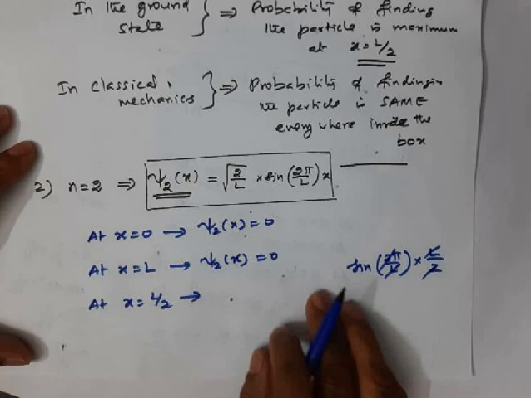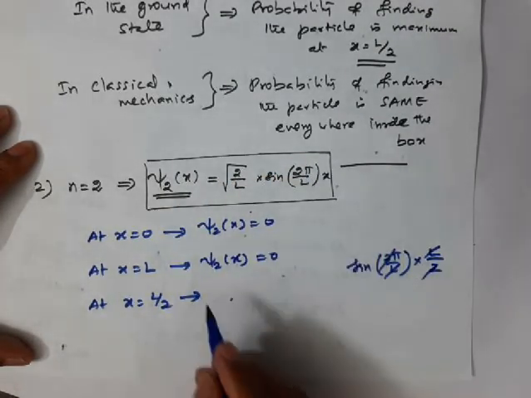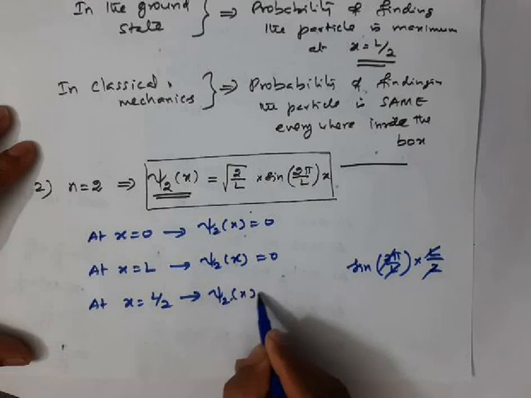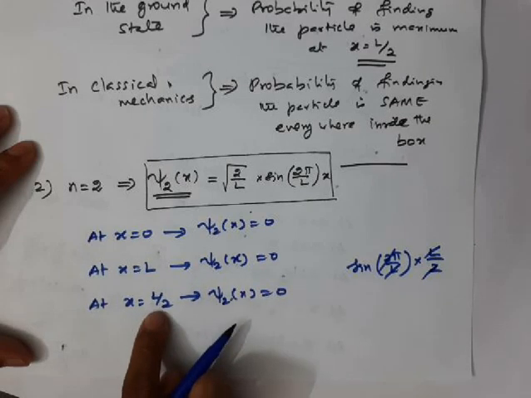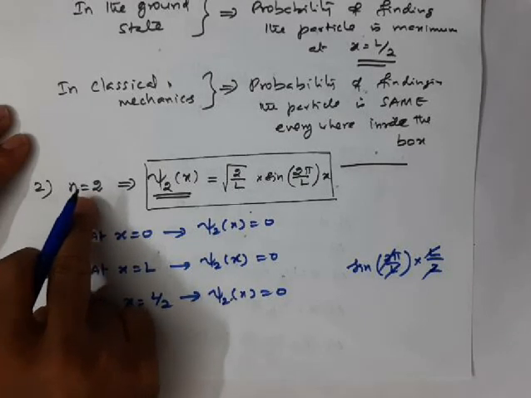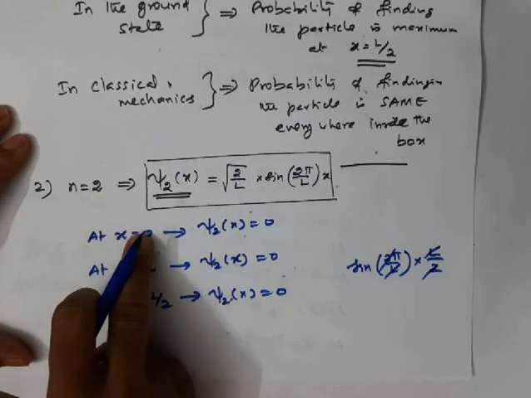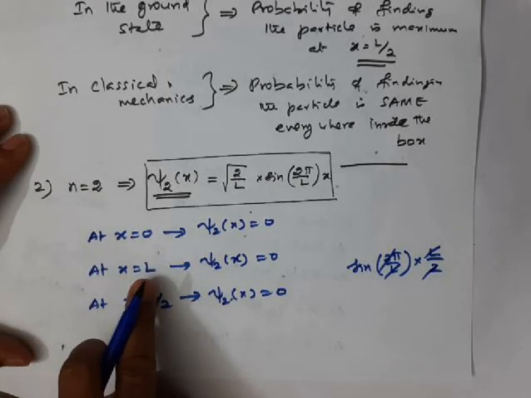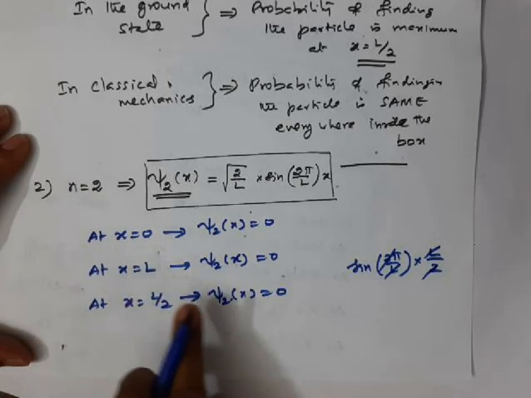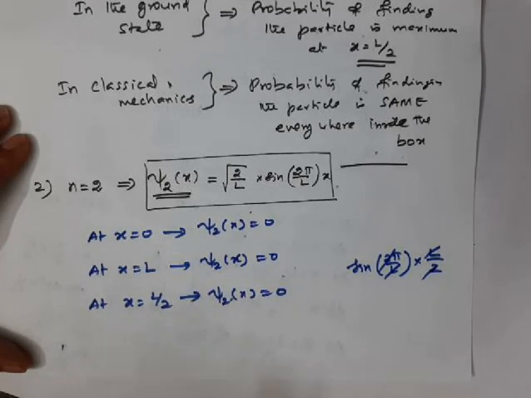So sine pi is 0, and 0 into this also becomes 0. So the wave function again becomes 0 at the middle of the box. This is with respect to the first excited state. For the first excited state, the wave function is 0 at x equal to 0, 0 at x equal to L, and also 0 at the middle of the box.